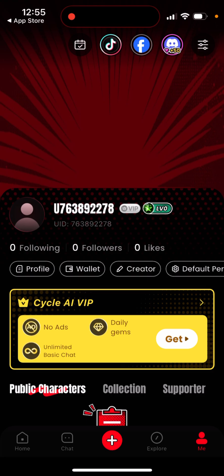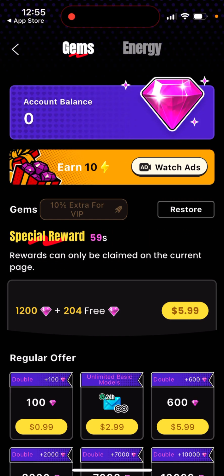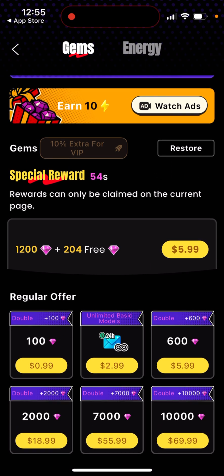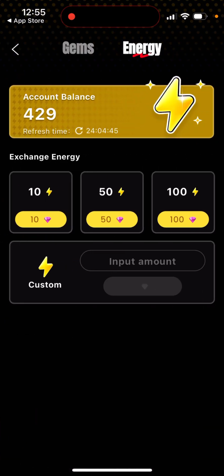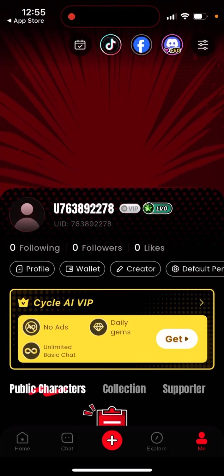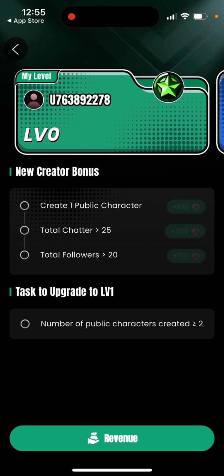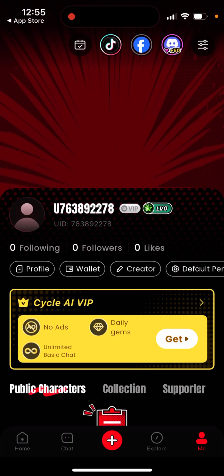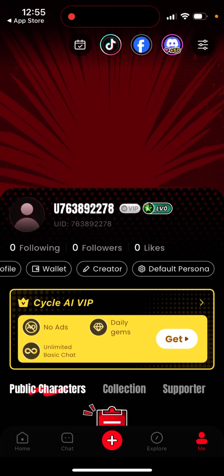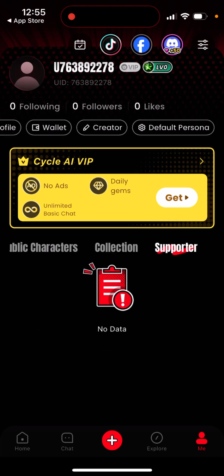Then you can see your profile, and there is also a wallet, where again you can watch ads and get some free gems and additional rewards. You can also get some energy. Wow, I get a lot of energy. From where? I don't know. Then creator. If you create a public character, you can also get these kinds of gems and so on. So that's kind of the idea, and that's kind of what it is.